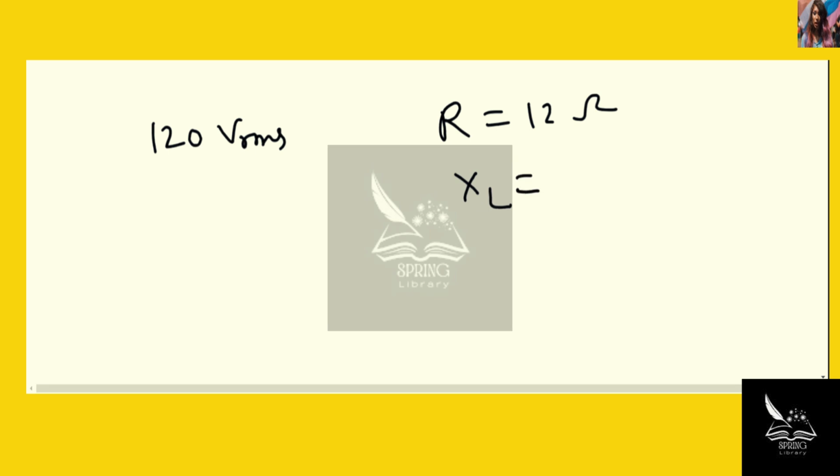Hello student, this problem belongs to the EM oscillation and alternating current chapter, and here we have given an air conditioner connected to a 120 volt AC source, and it is equivalent to a 12 ohm resistance and a 1.3 ohm inductive reactance in series. So we have given R is 12 ohm and inductive reactance is 1.30 ohm.